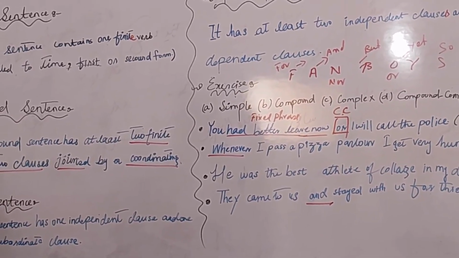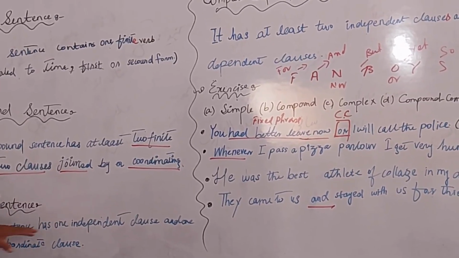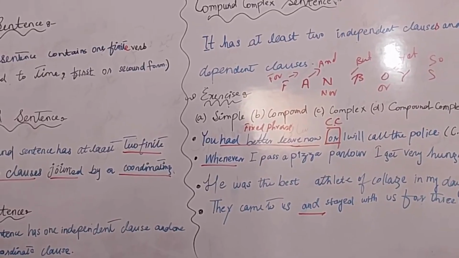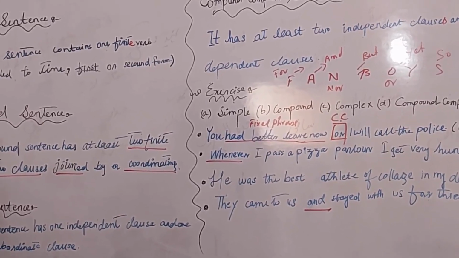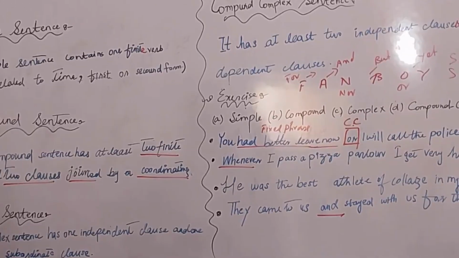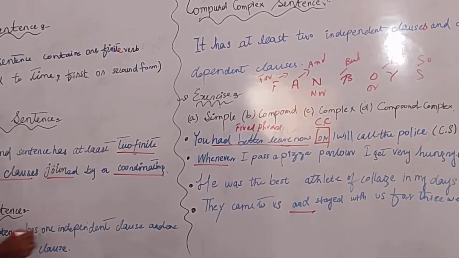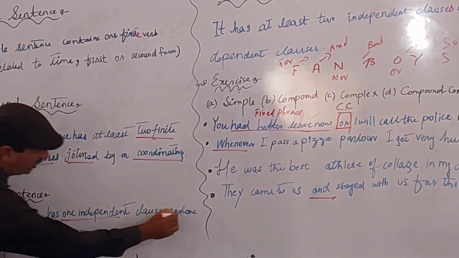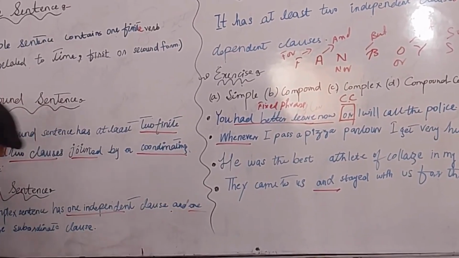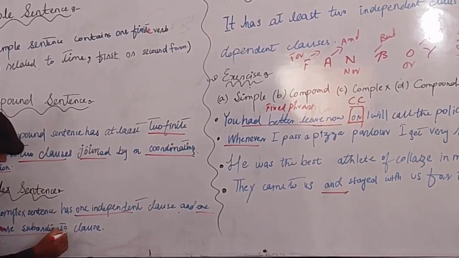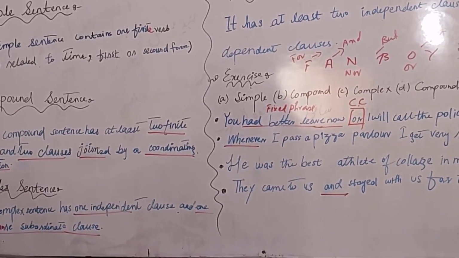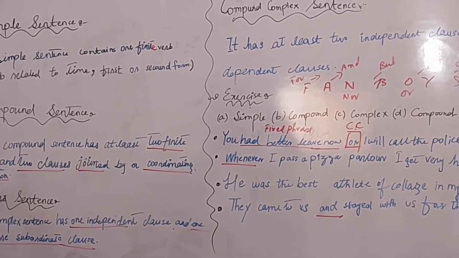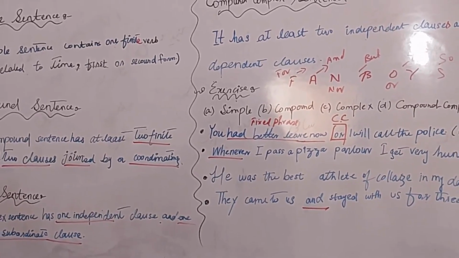A complex sentence has one independent clause and one or more subordinating clauses or subordinate clauses. Okay? One independent clause and one or more subordinating clauses. Clear? Did you remember? Yes. Complex sentence, one independent clause and one or more subordinate clauses.